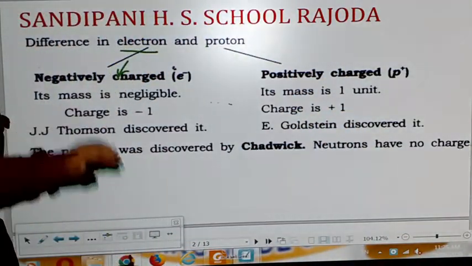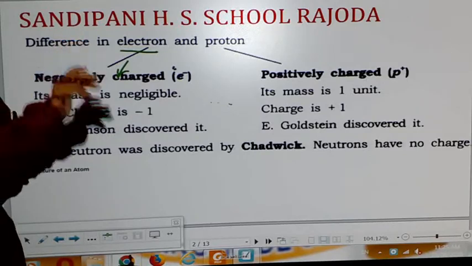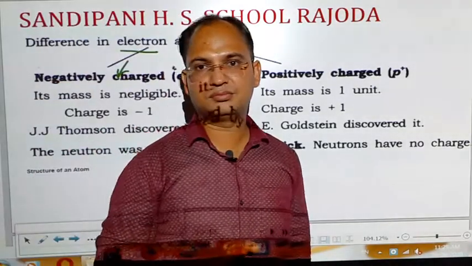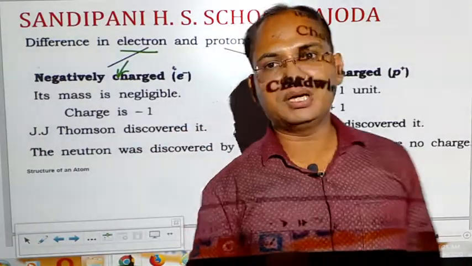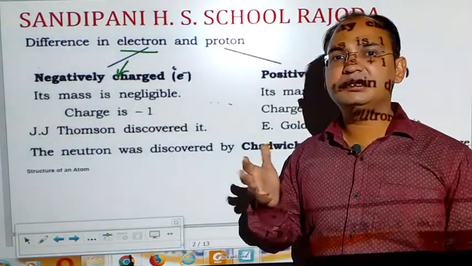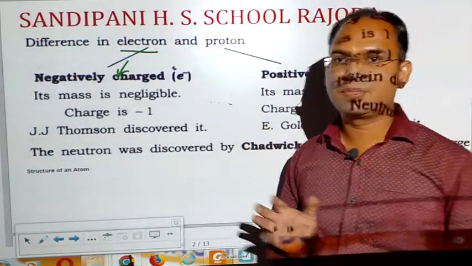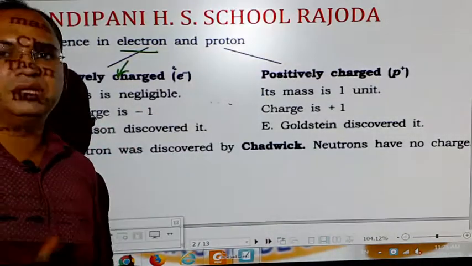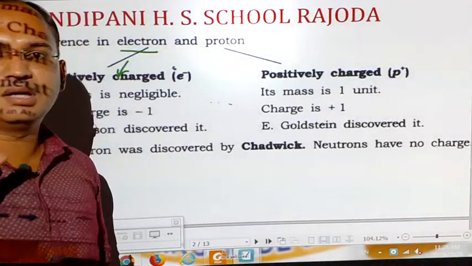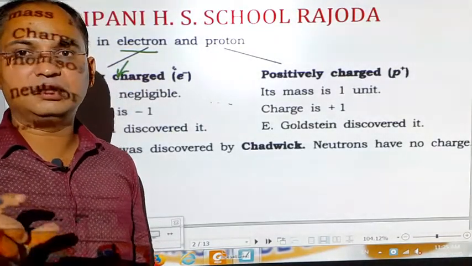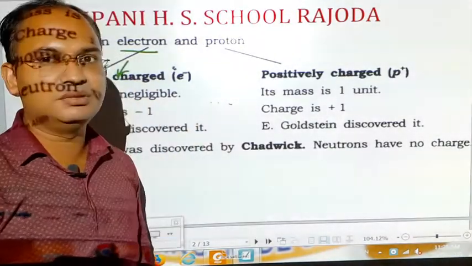Now the mass of the electron is negligible, that is, it has nearly no mass. Practically it definitely has mass, but if we consider it, then it is nearly negligible. Second thing, the mass of the proton is 1 unit. We measure the mass of subatomic particles in units, and its mass is 1 unit.